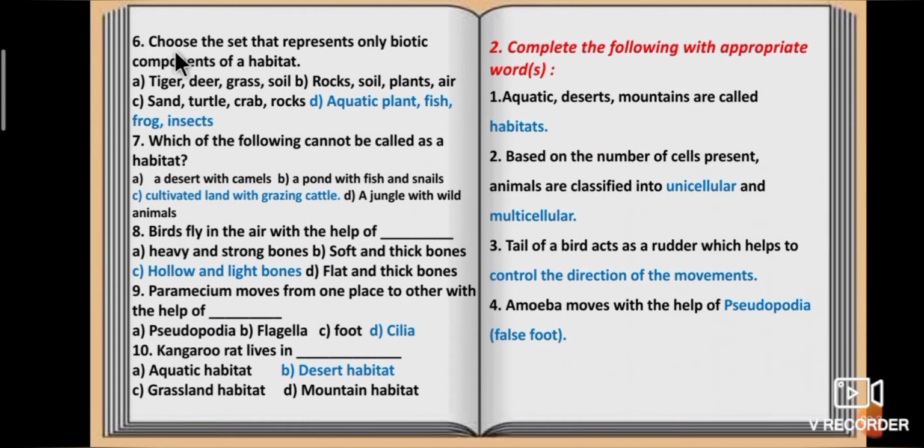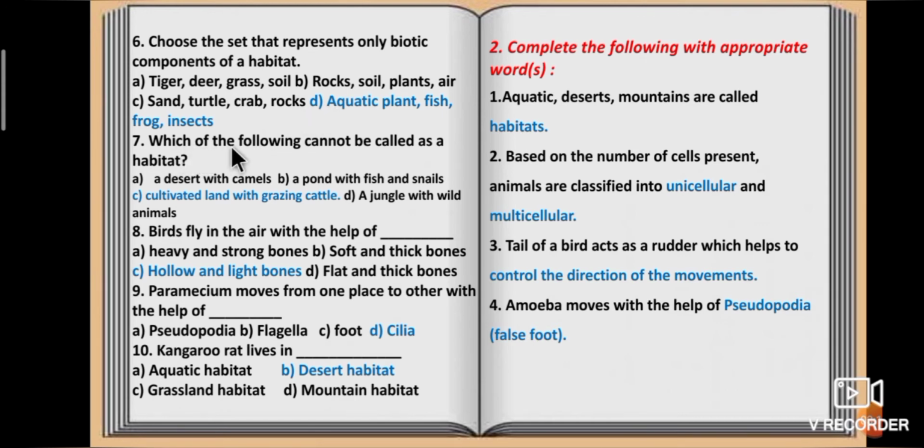Sixth question, choose the set that represents only biotic components of a habitat. Option A, tiger, deer, grass and soil. Option B, rocks, soil, plants and air. Option C, sand, turtle, crab and rocks. Option D, aquatic plant, fish, frog and insects. Answer is aquatic plant, fish, frog and insects. They are biotic components of a habitat.